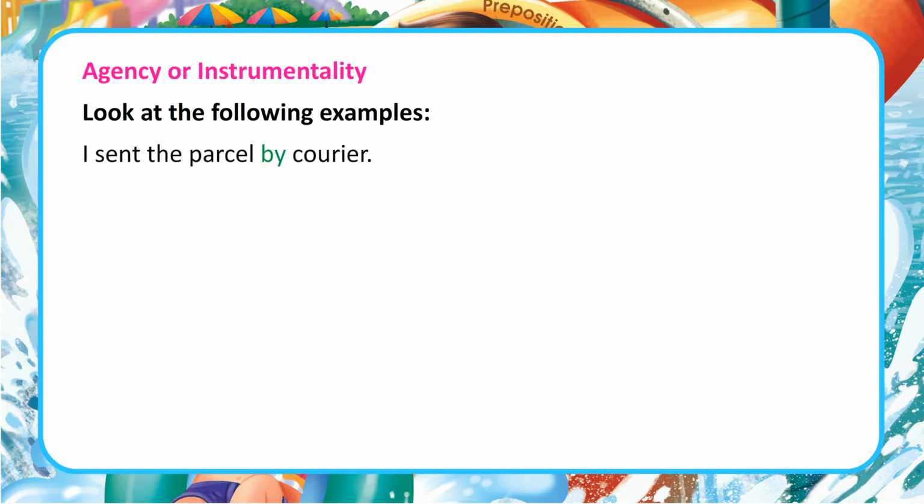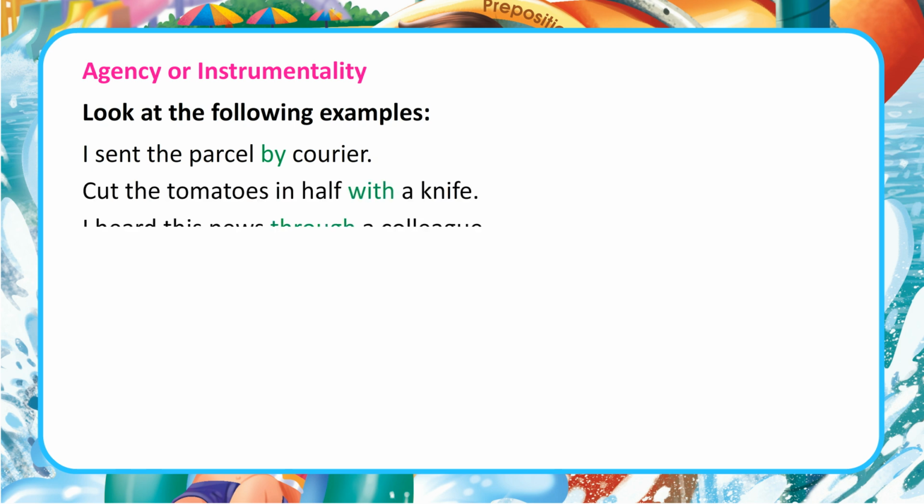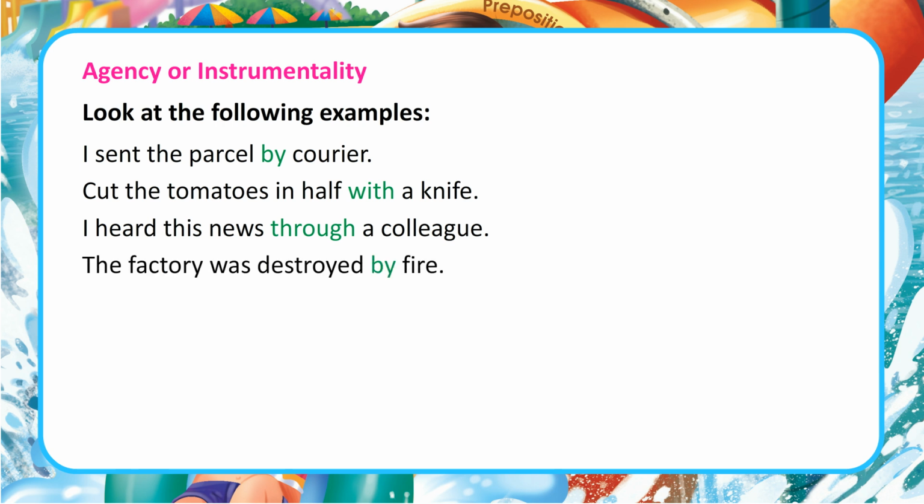Agency or instrumentality. Look at the following examples. I sent the parcel by courier. Cut the tomatoes in half with a knife. I heard this news through a colleague. The factory was destroyed by fire. We sold the surplus goods at an auction.